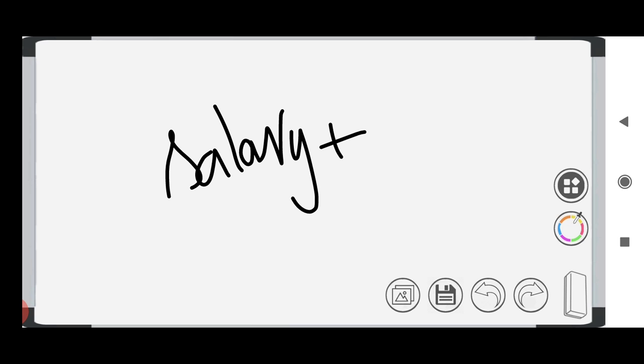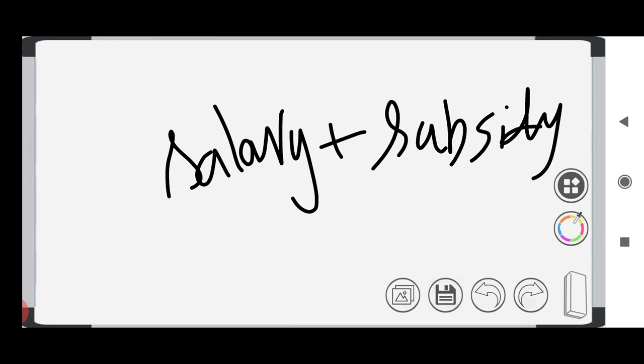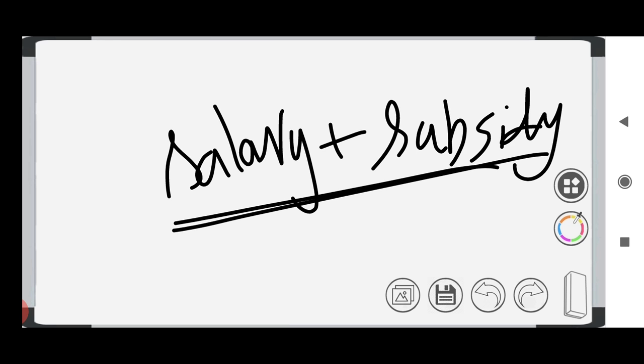So personal income is nothing but salary plus subsidy. The salary which you are obtaining for your work plus the subsidy which is given by the government, together is called the personal income. And personal income will not be the same for all. Per capita income will be the same for all in a country. If you are earning 1,000, I am earning 1,000, even a poor person is earning 1,000. That is how it is calculated.